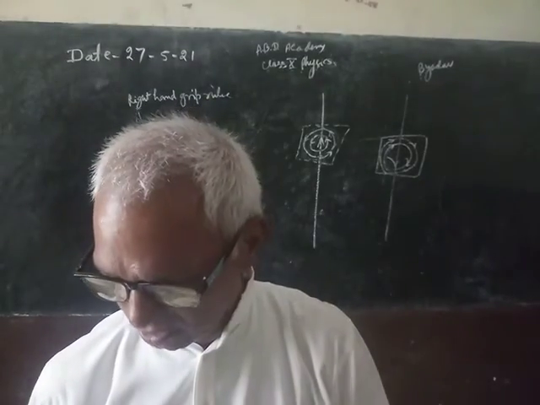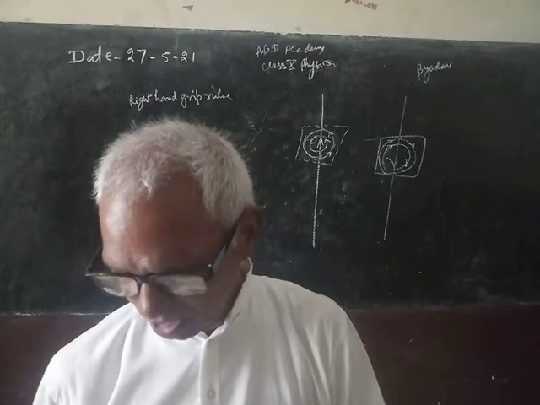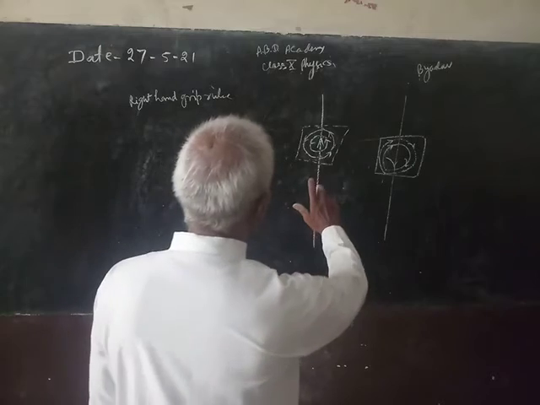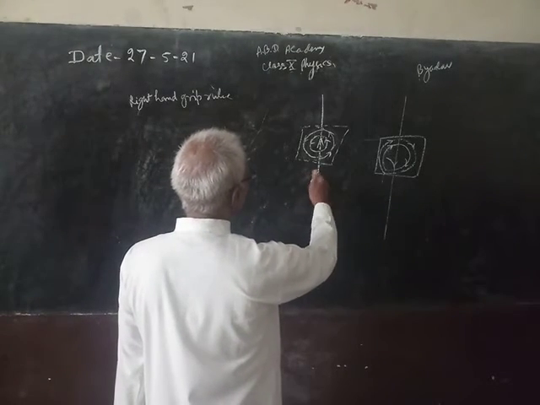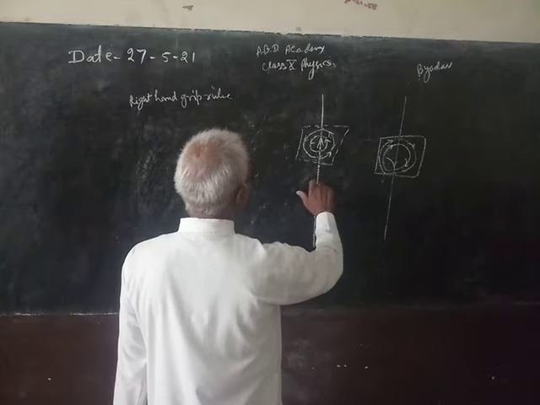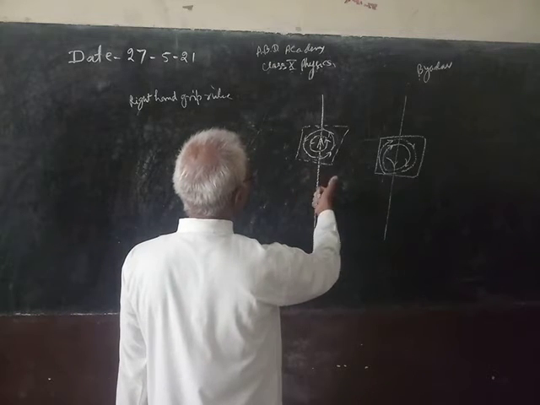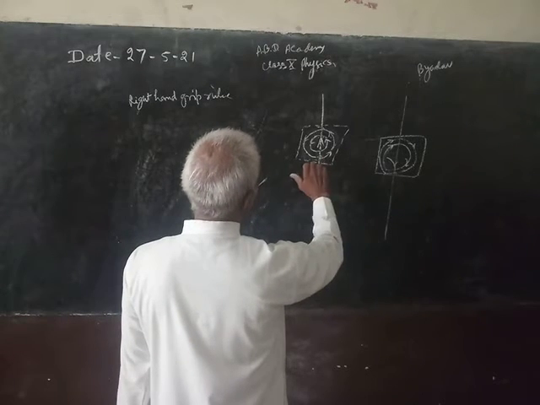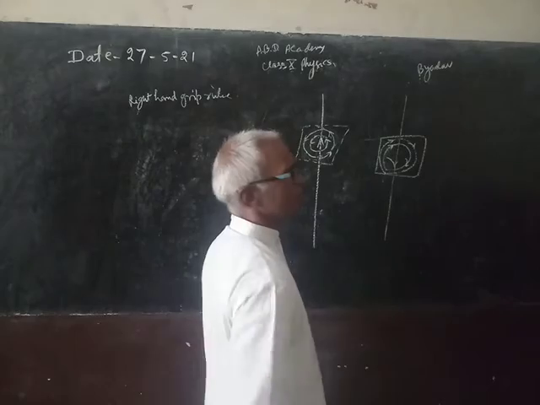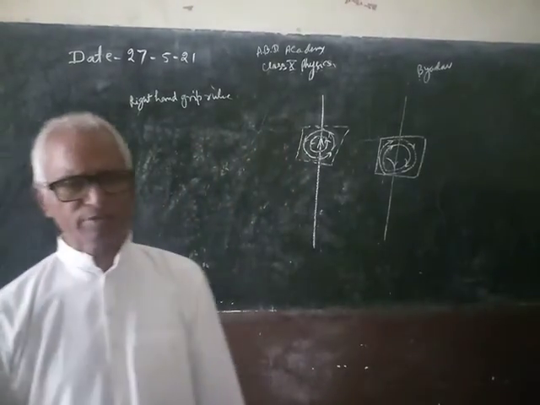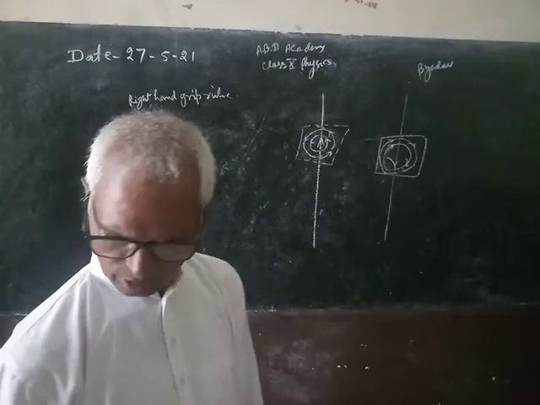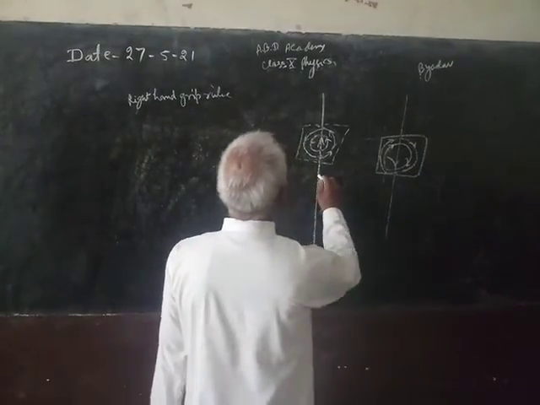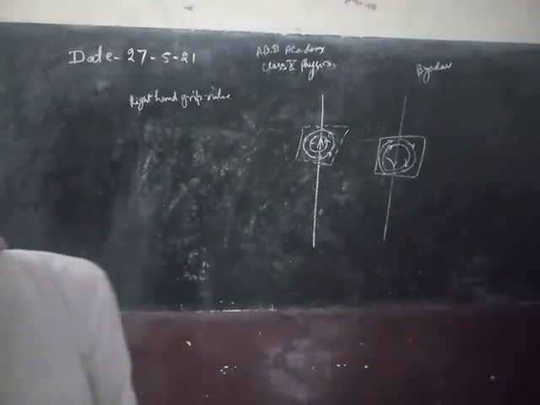This is the right hand grip rule, and there is Maxwell's right-handed corkscrew rule, which says that you hold a screw in your right hand, which is advancing by your right hand, then the direction in which the thumb goes by operating the screw, that will be the direction of magnetic field. It is given in your book. So a screw is here, a screwdriver like this. How should I make it?